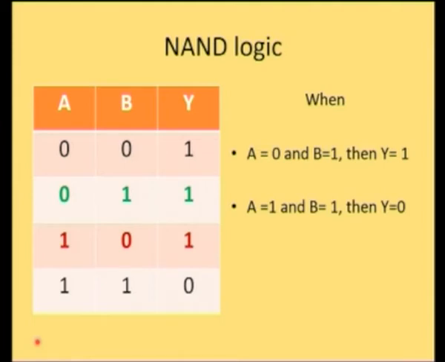To know this, let's recall our NAND gate logic. You know already A, B, Y. When 0, 0, 1, 0, 1, 1, 1, 0, 1, rather any point of time when you have one of the inputs of a NAND gate as 0, see what you get? You get the output as 1. Only when both the inputs are 1, you get the output as 0. When A equal to 0 and B equal to 1, Y is 1, A is 1, B equal to 1, then Y is equal to 0. Let's look at these two options and proceed further.